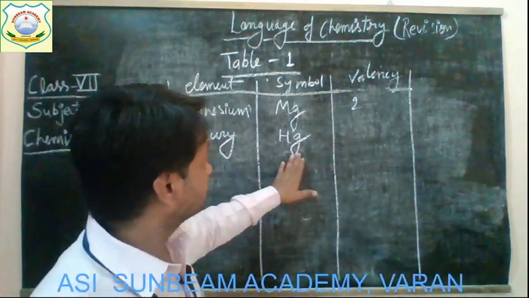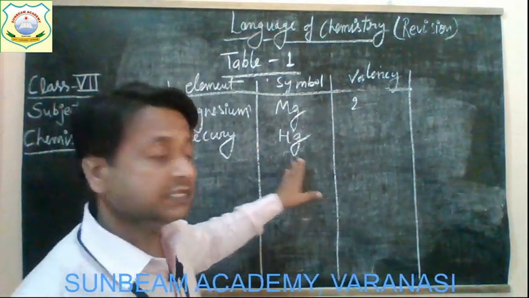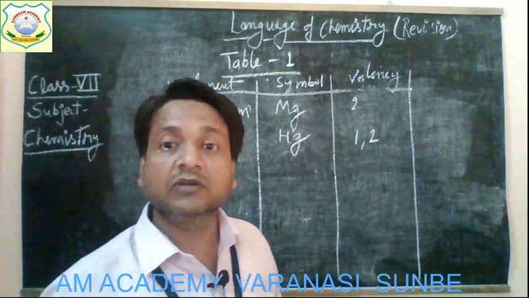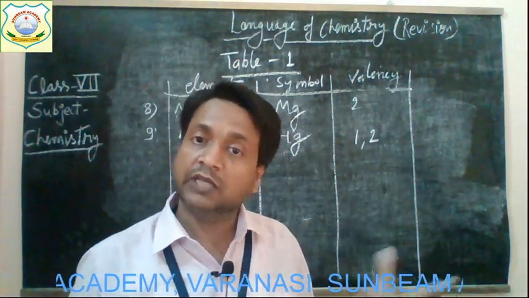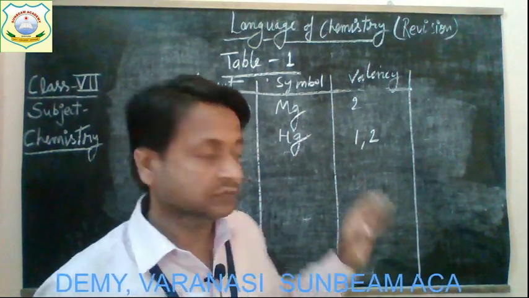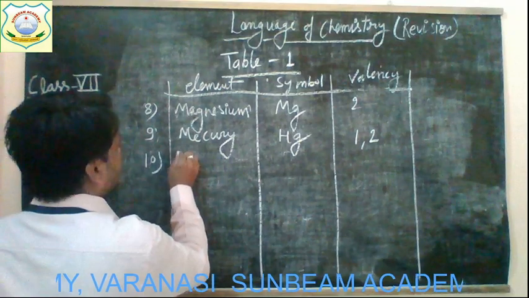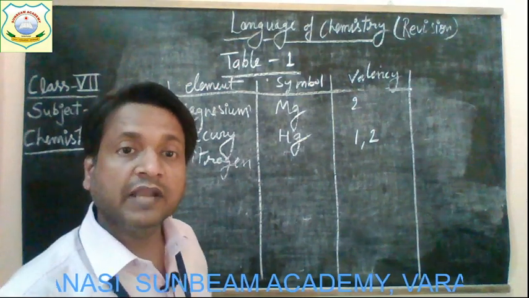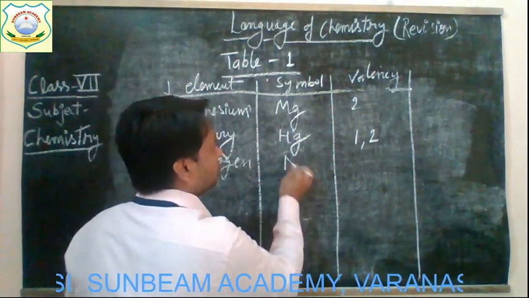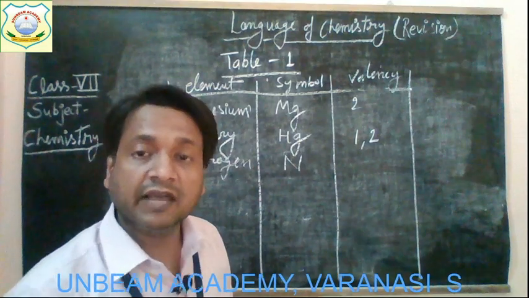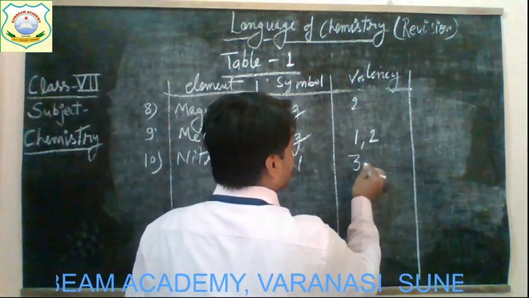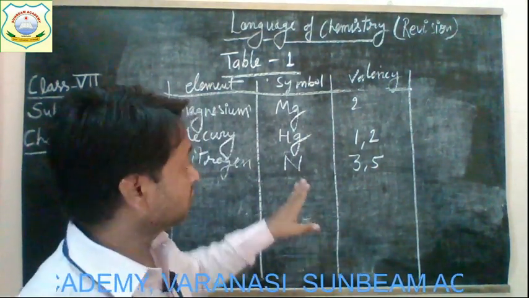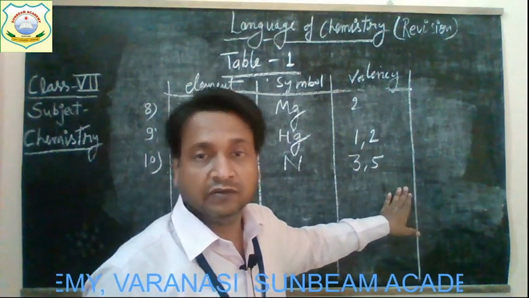Okay, so Hg is the symbol of mercury and its valency is 1 as well as 2. Get it? Because it is found in two different forms. So it has two different valencies. Now the next one is nitrogen. And the symbol of nitrogen is, yes, it's N only, capital N. And the valency of nitrogen is 3 as well as 5. Got it, children? Nitrogen has two valencies, 3 as well as 5.